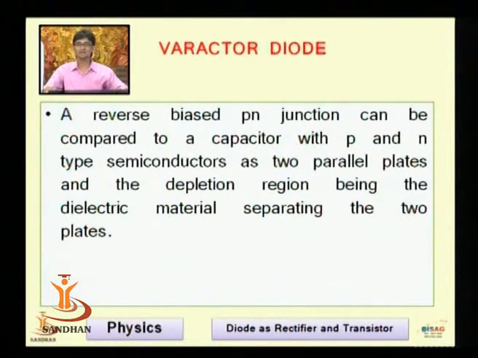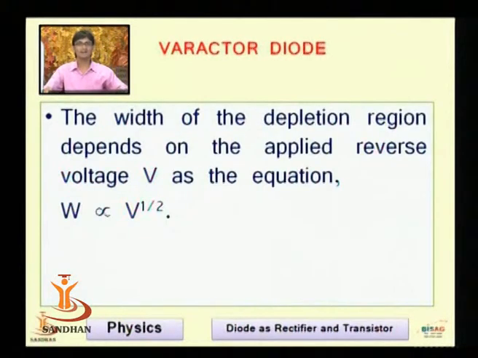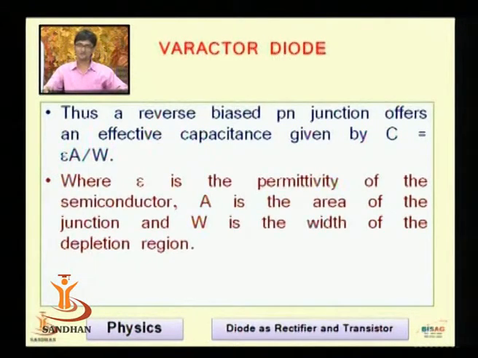So a reverse biased PN junction can be compared to a capacitor with the P and N-type semiconductors as the two parallel plates, and the depletion region is the dielectric material separating the two plates. Thus a reverse biased PN junction offers an effective capacitance given by C = εA/W. Epsilon is the permittivity, A is the area of the plate, and W is the junction width of the depletion region. The higher the reverse bias, the higher the width, and the lower the capacitance. The higher the area of the plate, the higher the capacitance.